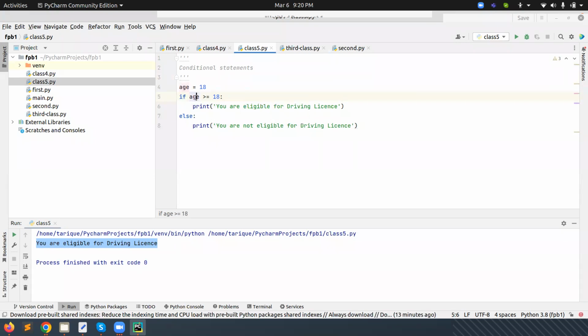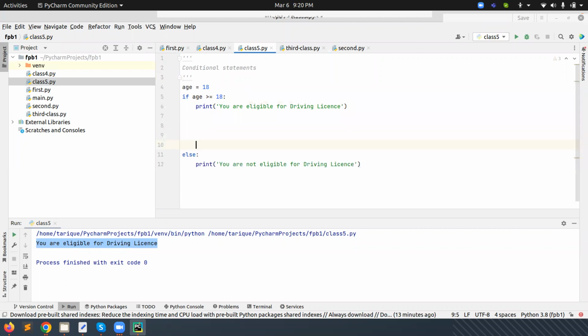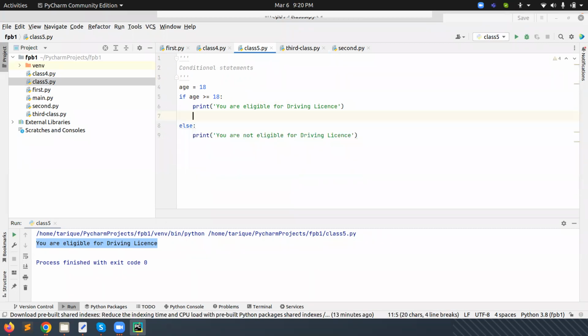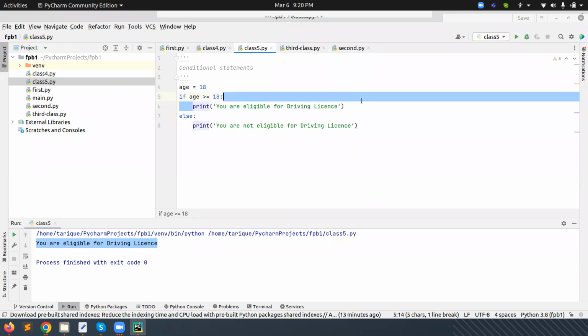So here the compiler will check whether age is greater than or equal to 18 or not. If it is true, then the control will come inside the body of this if statement. We can give more than one line in the body also. What we need to define here is that it will only execute when this condition is true. If the condition is false, then it will not execute. After that, it will come here and print on the screen.